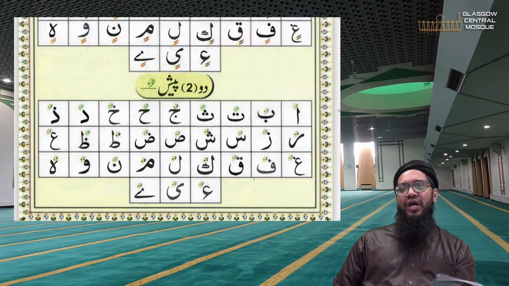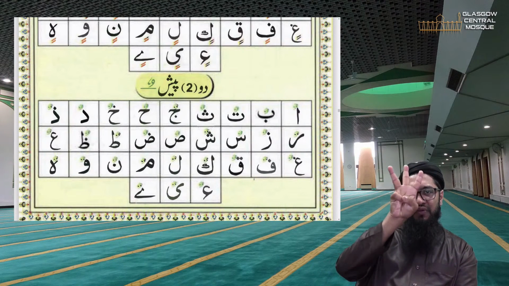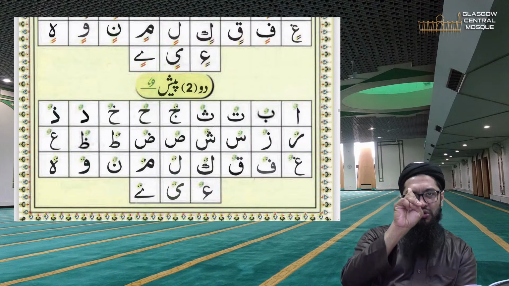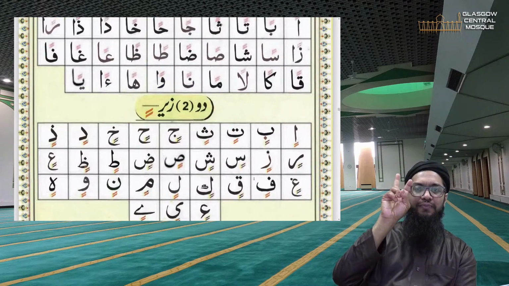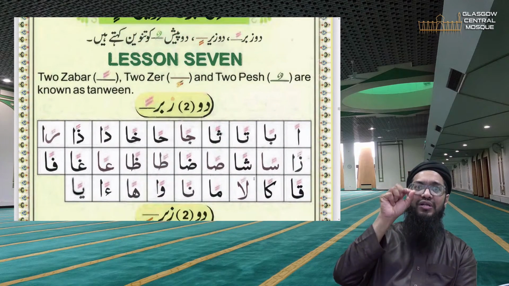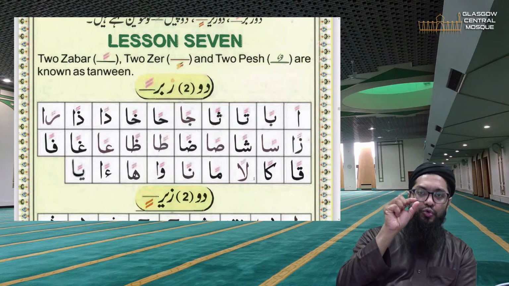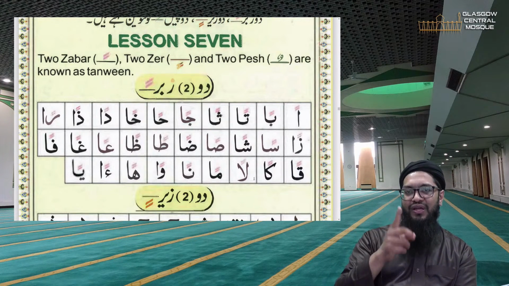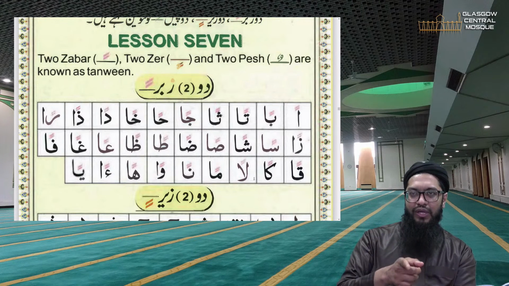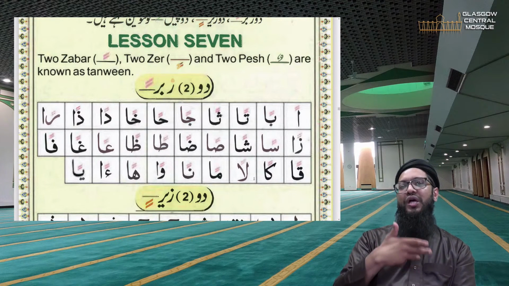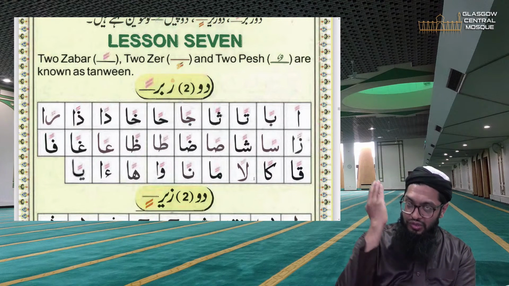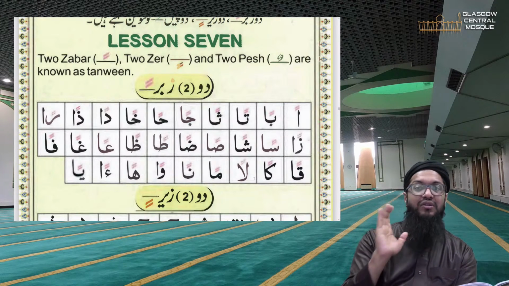So there are 3 types of Tanween. The first one is two fatha. Second one is two kasra. And the third one is two dhammas. That's it. So, fathatain, kasratain, dhammatain. Two zabar, two zer, two pesh. So, keep it at that. Okay? And that's your lesson done, finished.